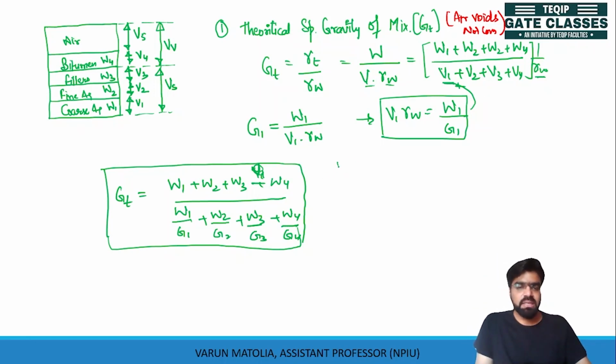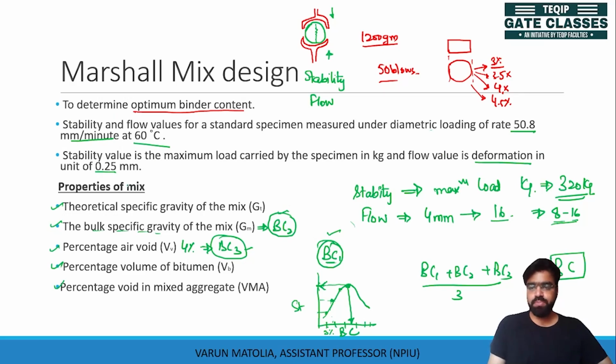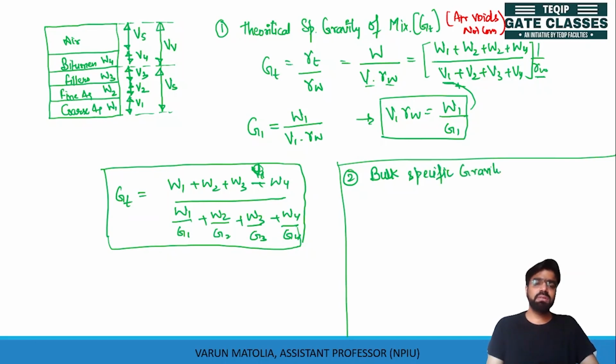Now let us see the second value, which is bulk specific gravity. Bulk means mix, so it is very simple. The bulk specific gravity, Gm, will consider the volume of voids.